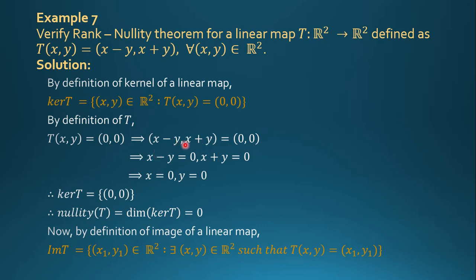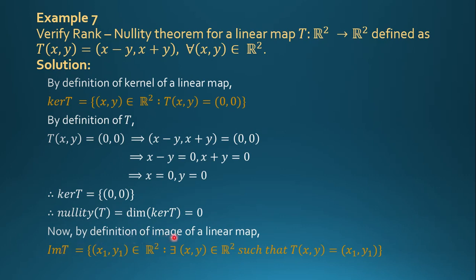So x minus y is equal to 0 and x plus y is equal to 0. So here we get x is equal to y. So x plus x is equal to 0, so 2x is equal to 0. So x is equal to 0. So x is equal to y is equal to 0. So kernel of T is equal to 0 comma 0. So nullity of T is equal to the dimension of kernel of T, which is equal to 0.